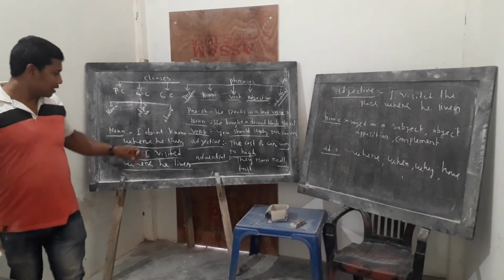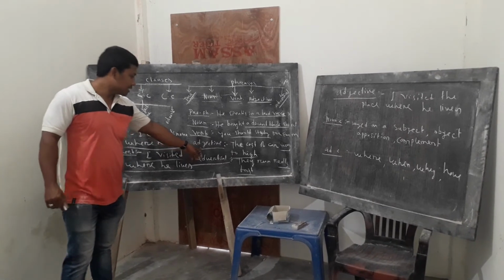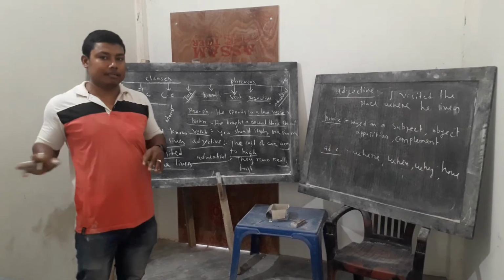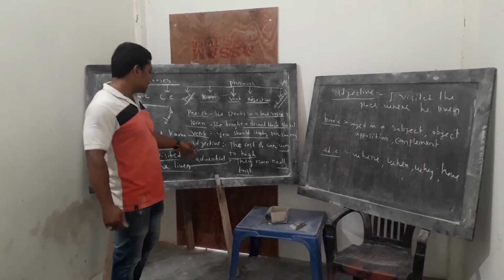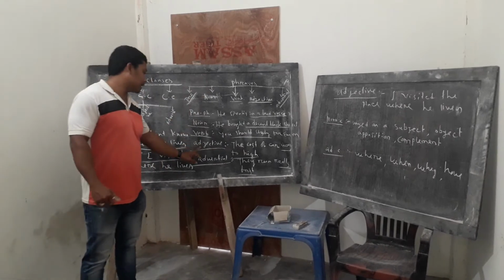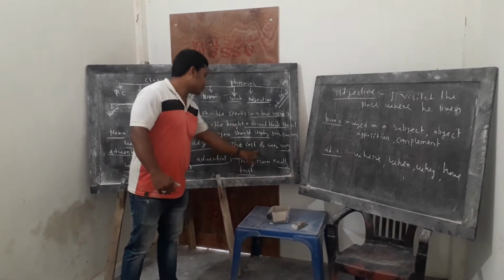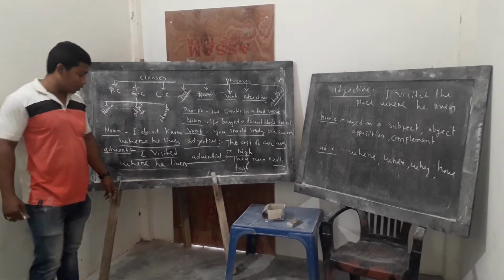The third part is the adjective phrase. Words or a combination of words which work together to give more information about an adjective. Suppose, the cost of the car is way too high. Here, way too high is the adjective phrase.